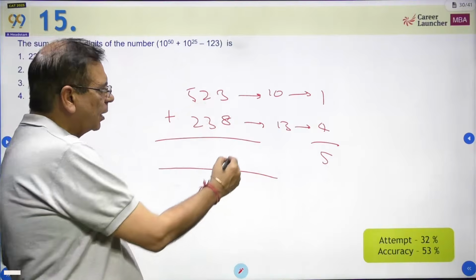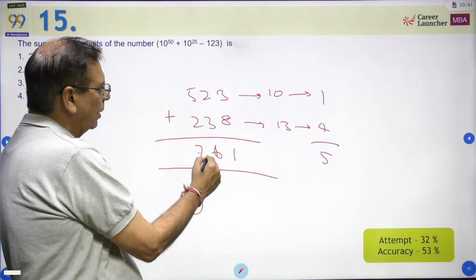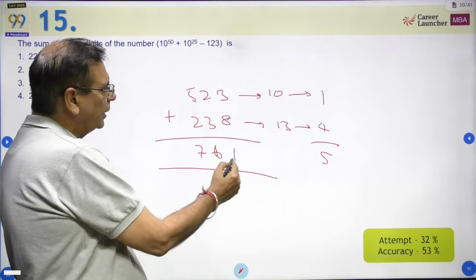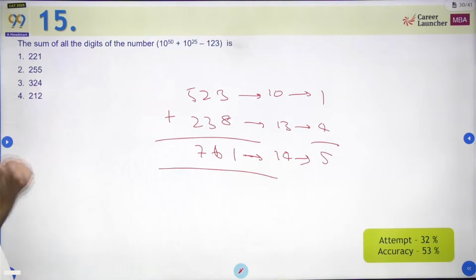Okay, so 8 plus 3 is 11. 3 plus 2 is 5 and 1 is 6, and 5 plus 2 is 7. Okay, 7 6 is 13 and 1 is 14. Digit sum is 14, which is nothing but 5. I could have used digit sum here also.